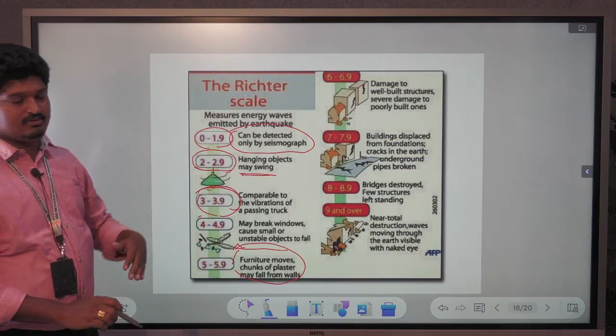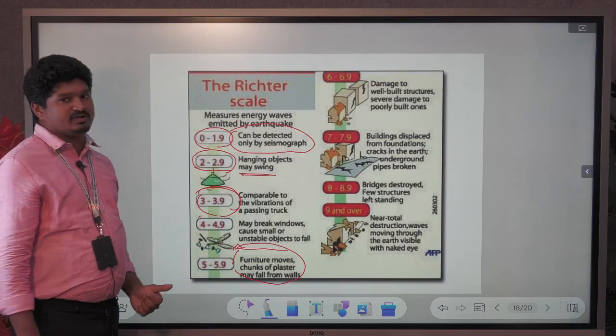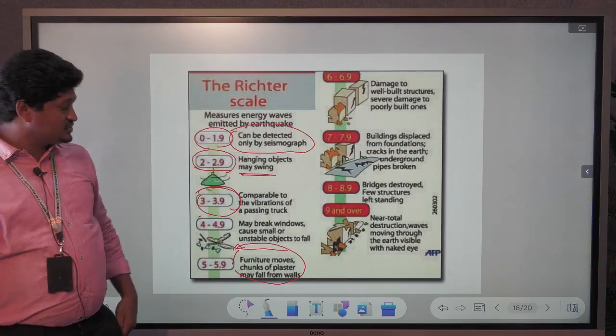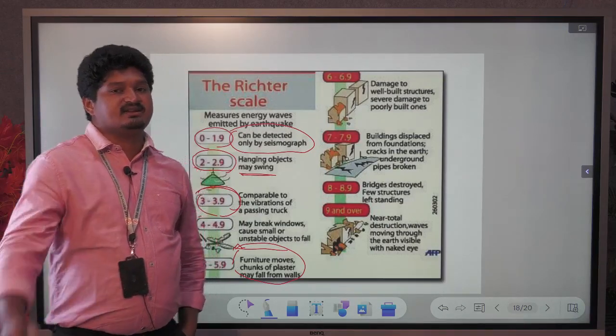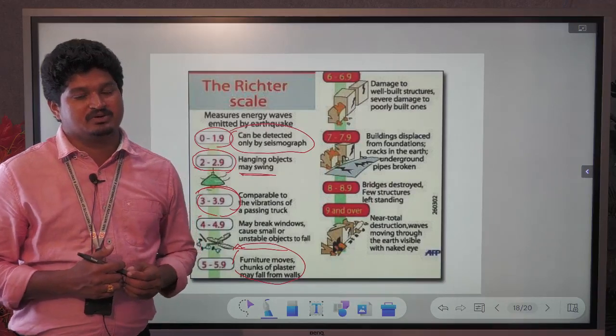The same actions are identified when the Richter scale reads 5 to 5.9. Similarly, from 6 to 9, if the magnitude is 6, definitely major changes and major disturbances will occur.